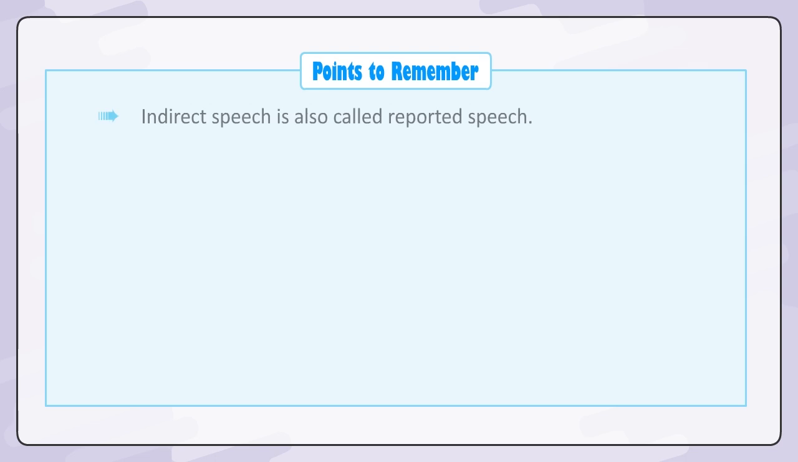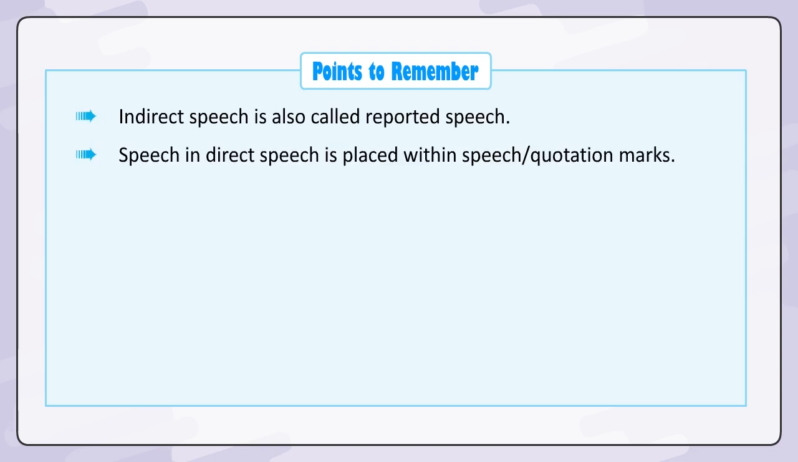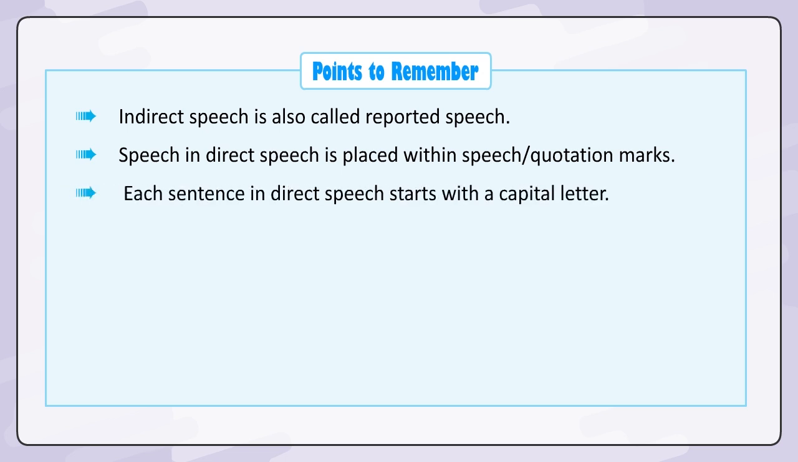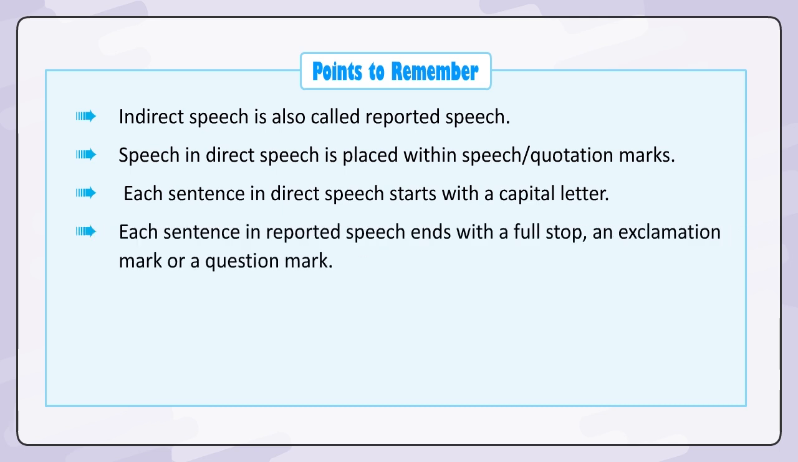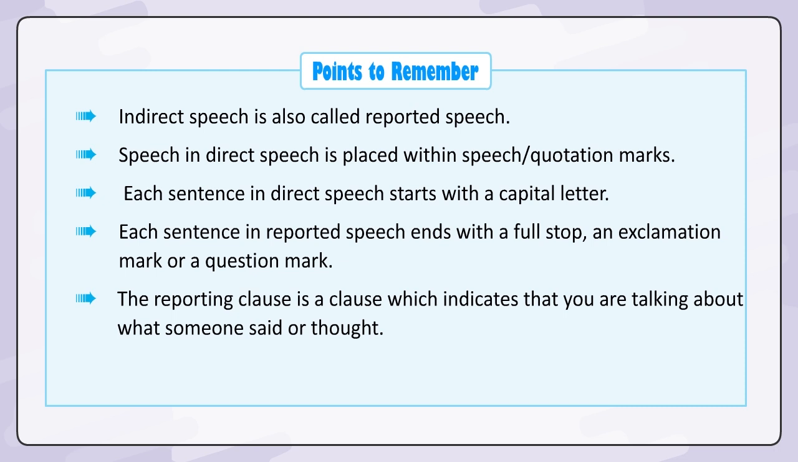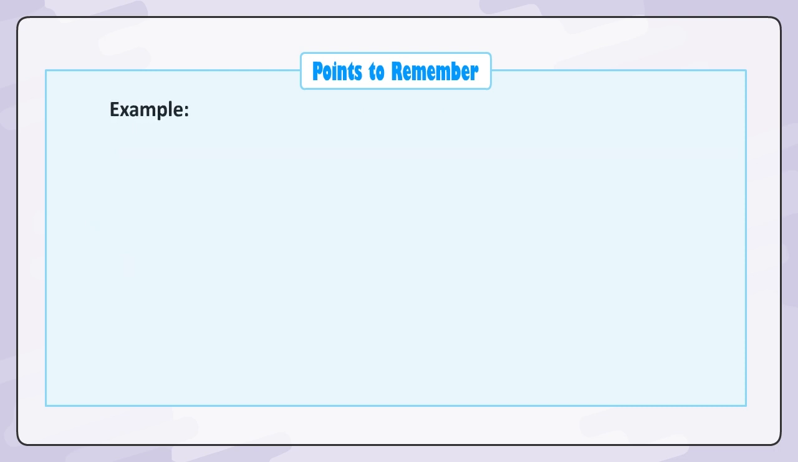Points to remember. Indirect speech is also called reported speech. Speech in direct speech is placed within speech or quotation marks. Each sentence in direct speech starts with a capital letter. Each sentence in reported speech ends with a full stop, an exclamation mark, or a question mark. The reporting clause is a clause which indicates that you are talking about what someone said or thought.